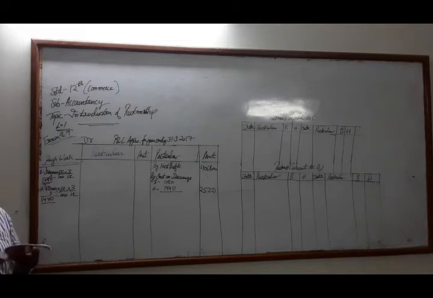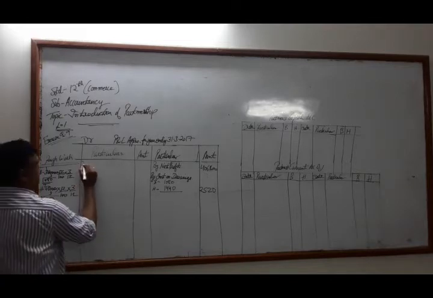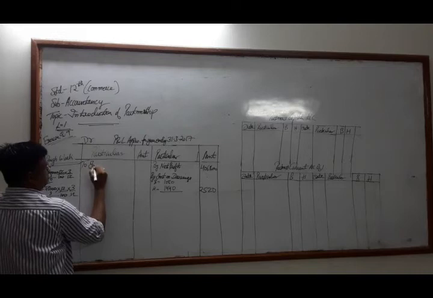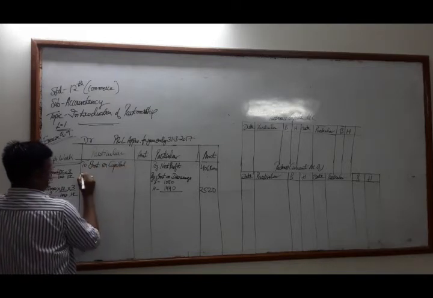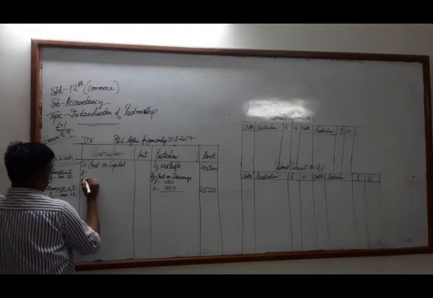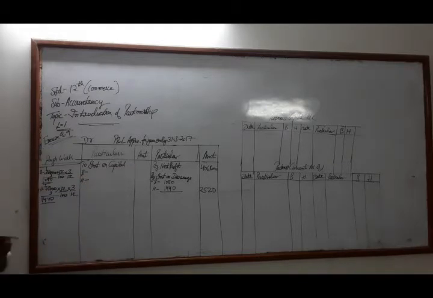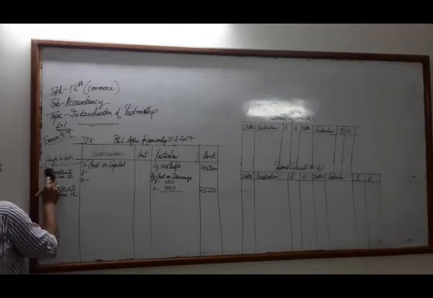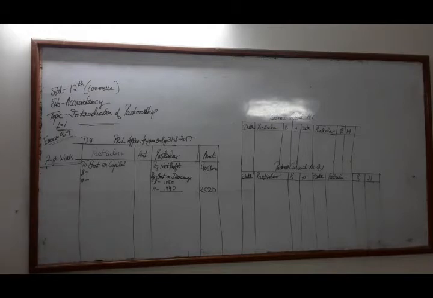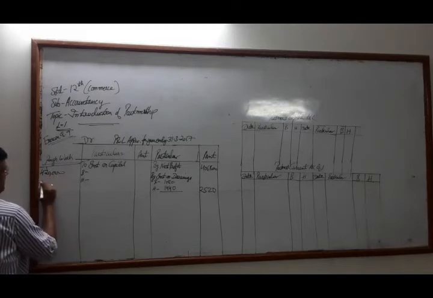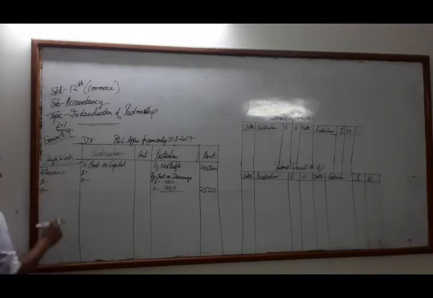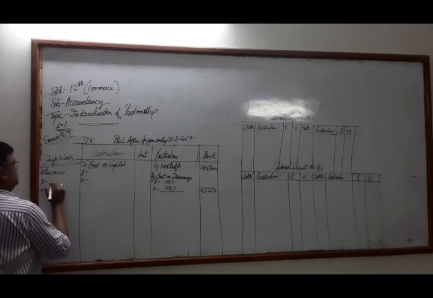Afterward we will see interest on capital. If we see Bhadresh and Hiral, they have 4,20,000 total capital. Out of that, Bhadresh and Hiral will get in the ratio 4:3.